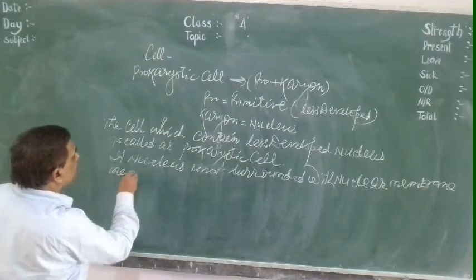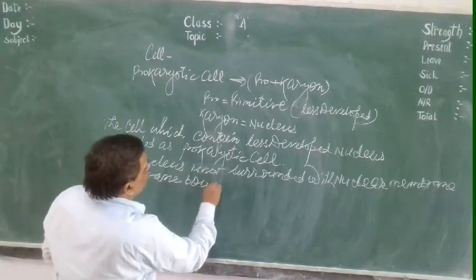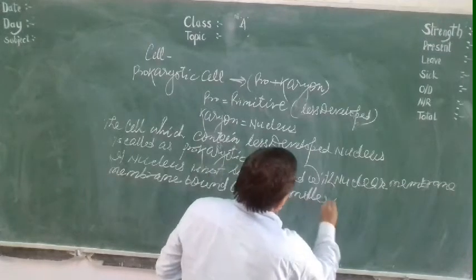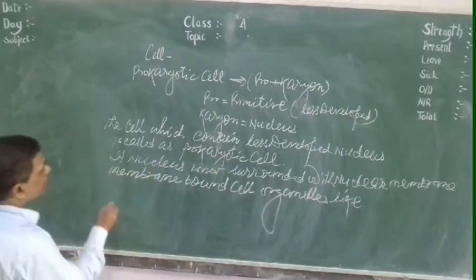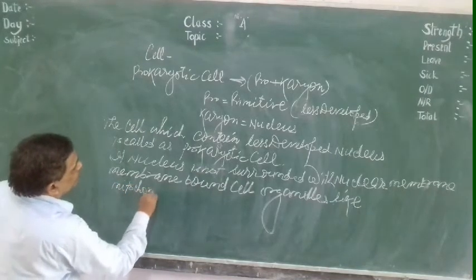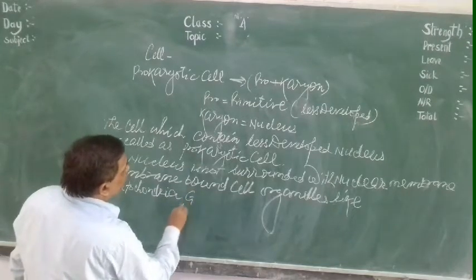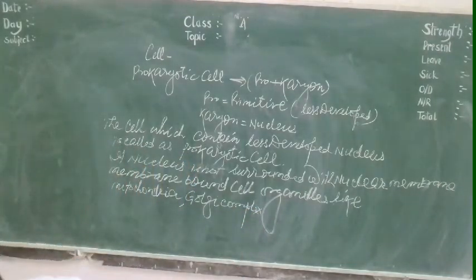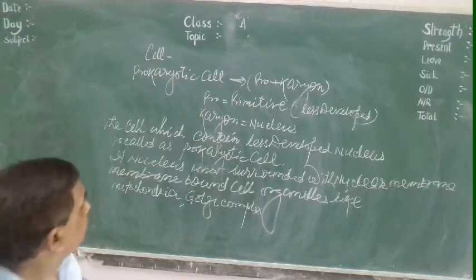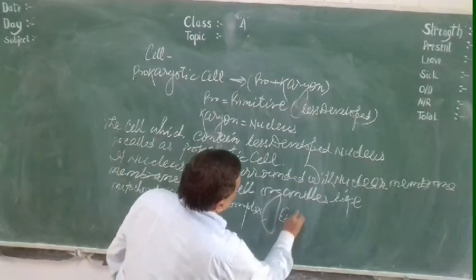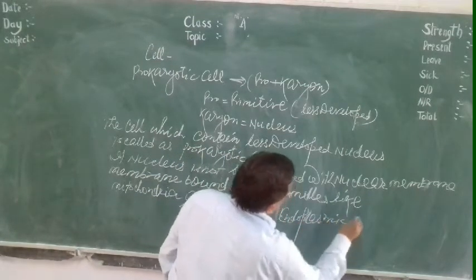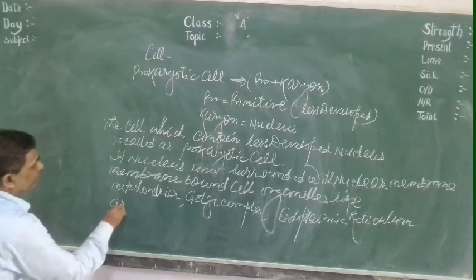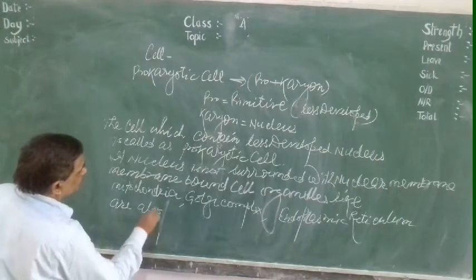Other membrane bound cell organelles like mitochondria, Golgi complex and endoplasmic reticulum are also absent.